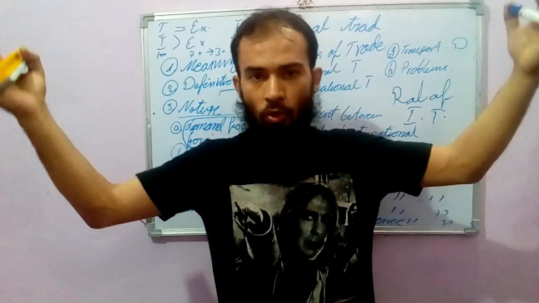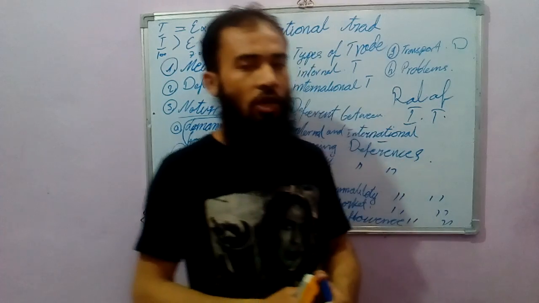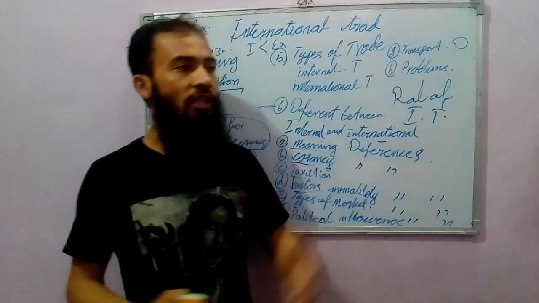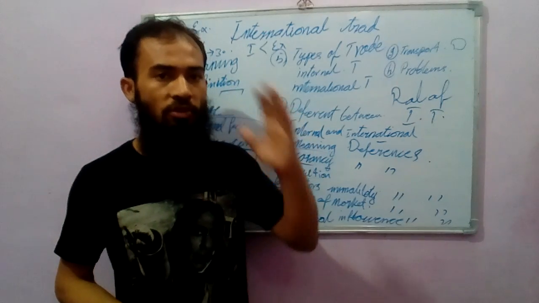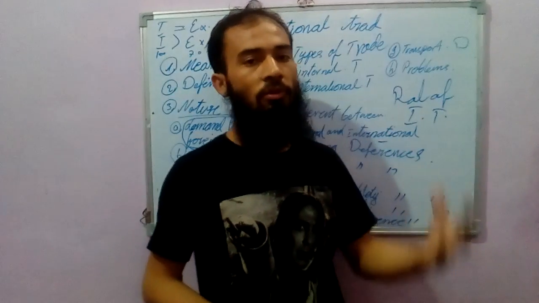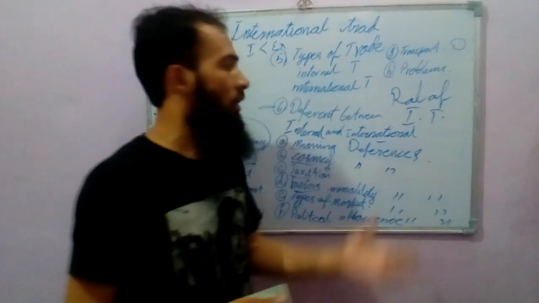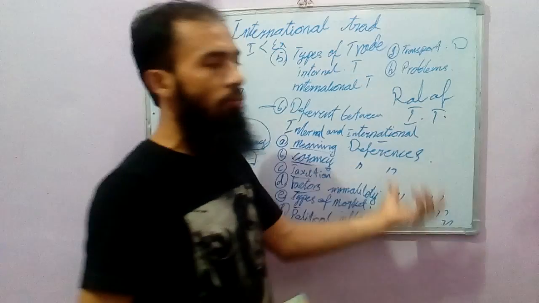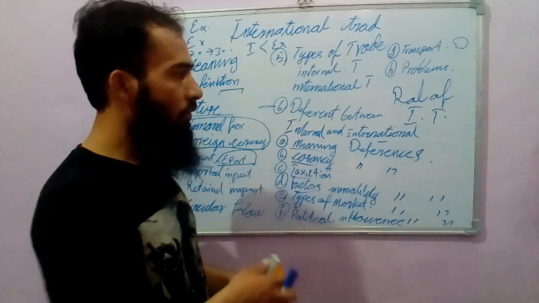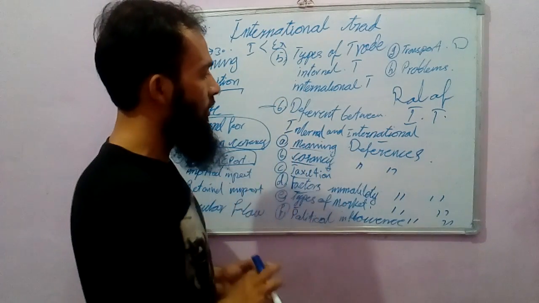Every country wants more tariffs and more gain from international trade, mainly on the import side. This problem is challenging all over the world, and the institutions are trying to solve it as easily as possible. All these points are the differences between international and domestic trade.